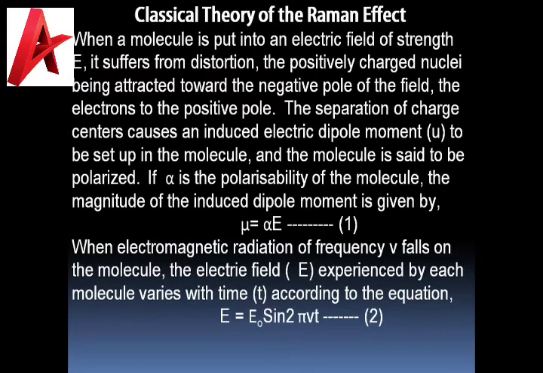We have to just remember that when a molecule is put into an electromagnetic radiation field, it suffers a distortion where the positively charged nuclei will be attracted toward the negative pole of the field, and the electrons, which are negatively charged, will be attracted toward the positive pole. The separation of charges causes an induced dipole moment to be set up in the molecule, and the molecule is said to be polarized. Here the induced dipole moment equation is given, where alpha is the polarizability and E is the electric field strength.